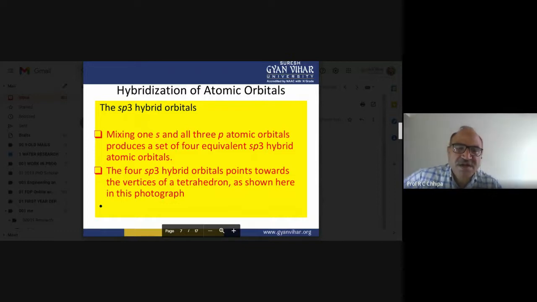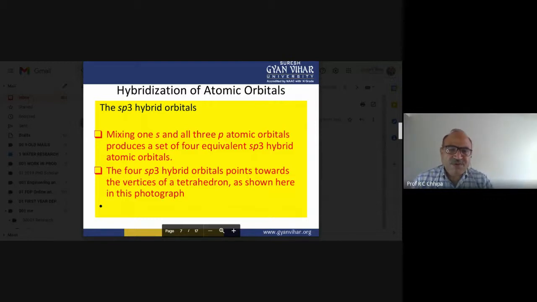Mixing one s and all three p atomic orbitals produces a set of four equivalent sp3 hybrid atomic orbitals, because one s and three p atomic orbitals are mixed. Now another question arises: how do they form, and what is the shape of those orbitals?